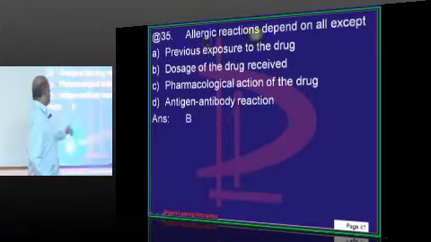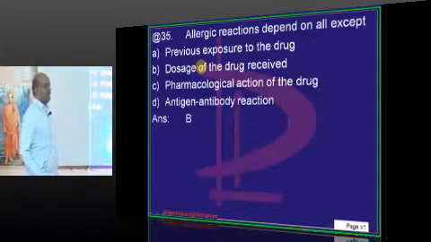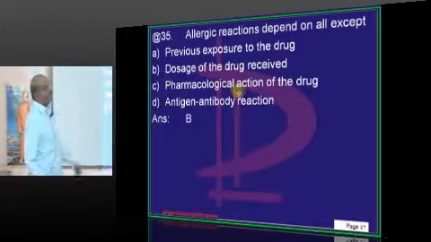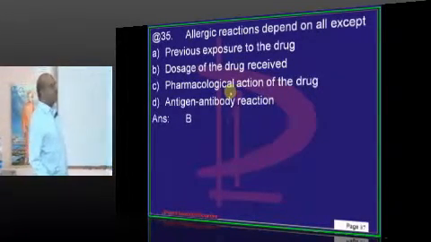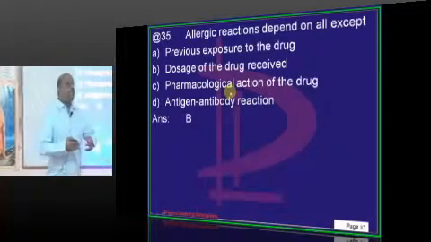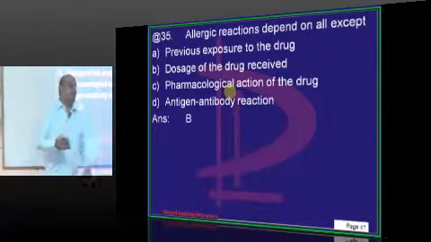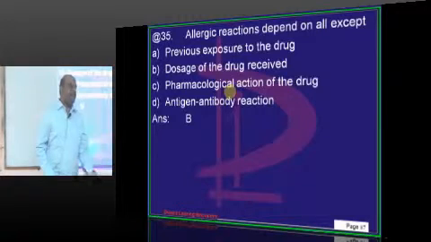Right? So, previous exposure. The pharmacological action of the drug. Suppose a drug is going to make inflammatory cells release all inflammatory mediators, if the drug's property is that,